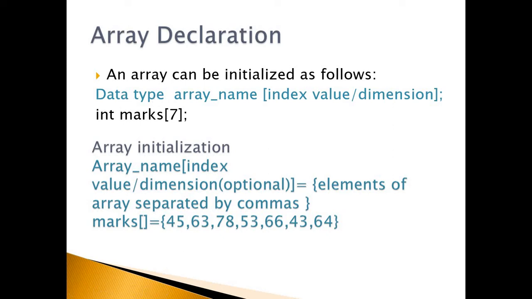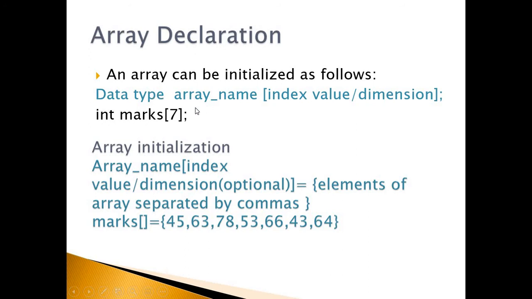If we are storing decimal values with a fractional part, then the data type will be float, or else char, which is used to store a set of characters. For example, student name, book title. So for these we will be using a character array, where the data type we will mention is char.